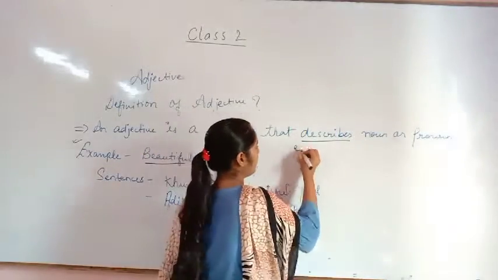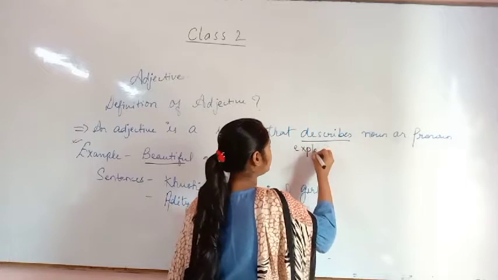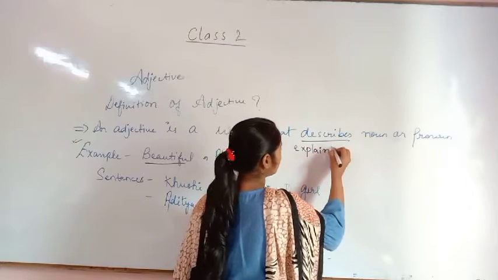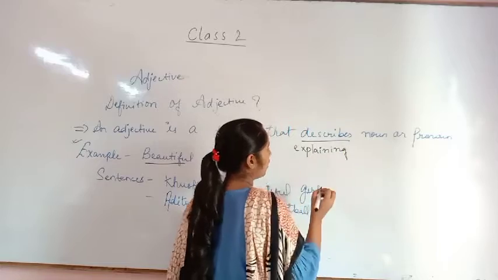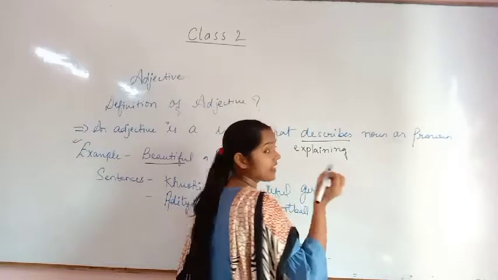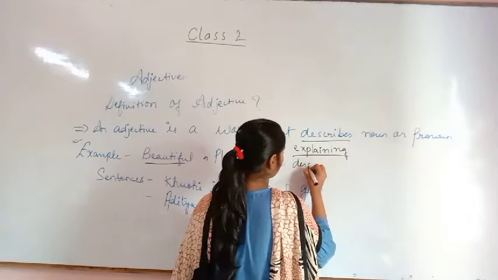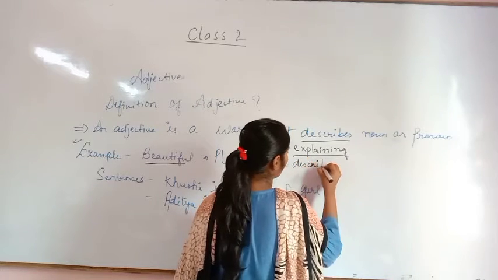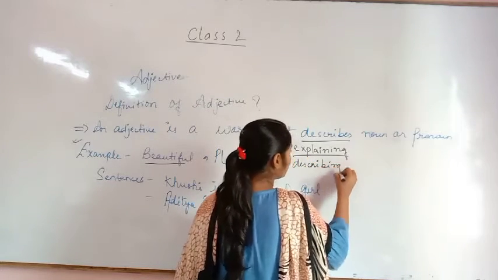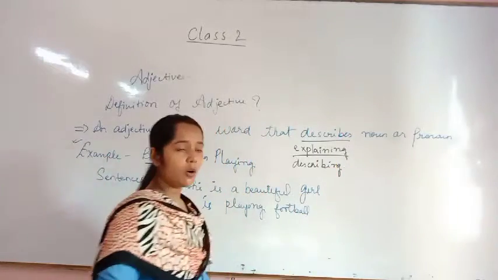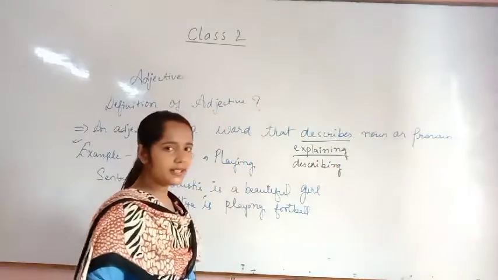Okay, I'm writing here: explaining or describing also. You can write describing also. These all have similar meaning. And noun or pronoun, isn't it?